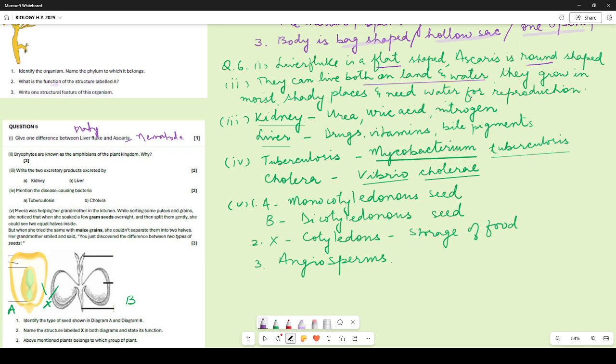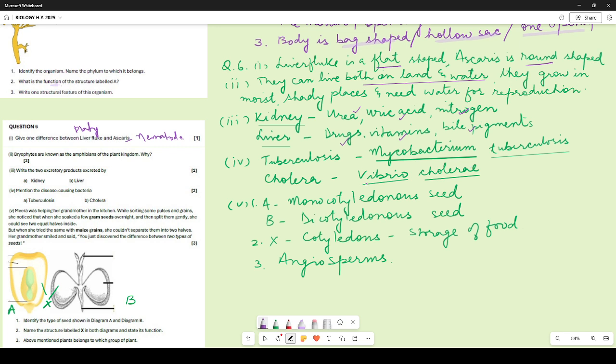Name 2 excretory products excreted by kidney. So kidney excretes urea, uric acid, nitrogen, and liver it excretes drugs, vitamins, bile pigments. Any of these 2, for each of them you needed to write. Mention the disease causing bacteria. Tuberculosis is Mycobacterium tuberculosis, and cholera is Vibrio cholerae. So you need to get the name correct, right?